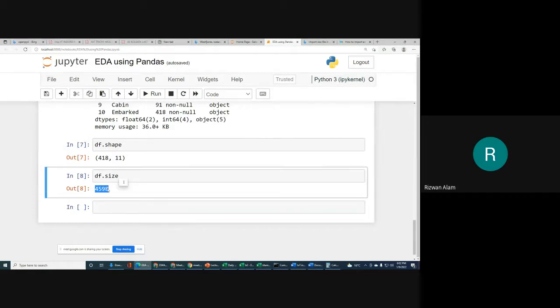So that's confirmed that it will simply return you the number of rows into the number of columns. It means the total number of cells you have actually.